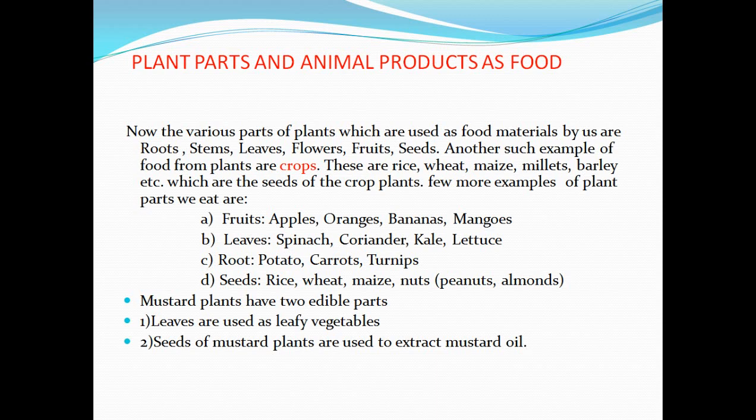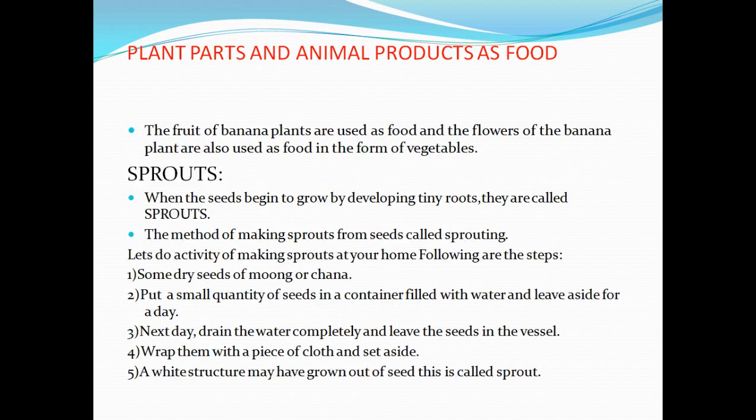Now mustard plants. There are some types of plants from which we eat more than one part. For example, mustard plants have two edible parts. Leaves: leaves are used as leafy vegetables. Seeds: seeds of mustard plants are used to extract mustard oil. Okay, so have you understood that mustard has two edible parts? Its leaves are used as leafy vegetables and seeds we use to extract the mustard oil.